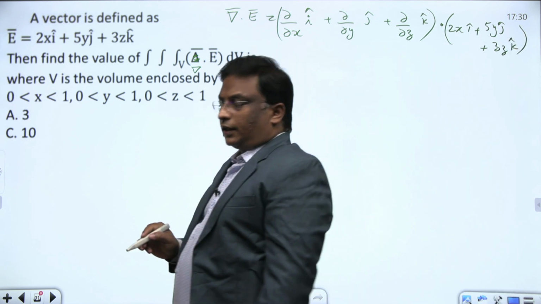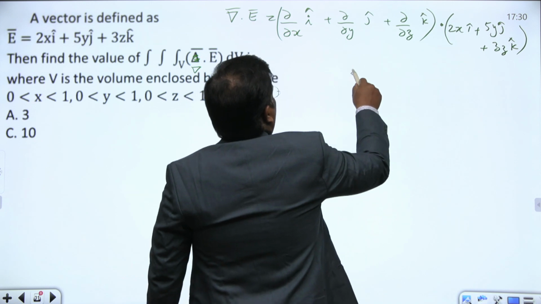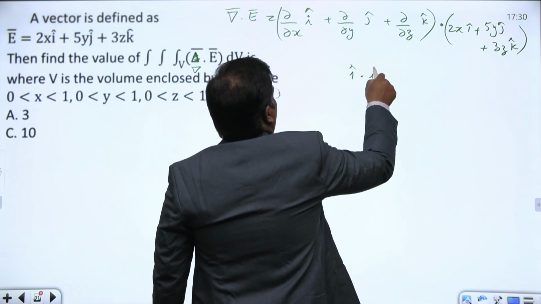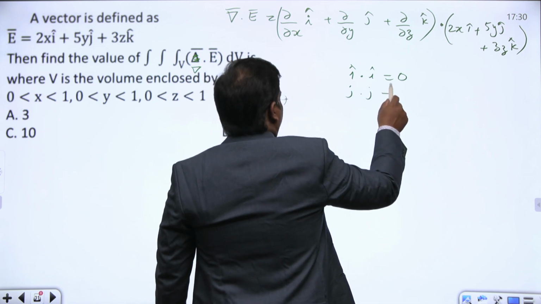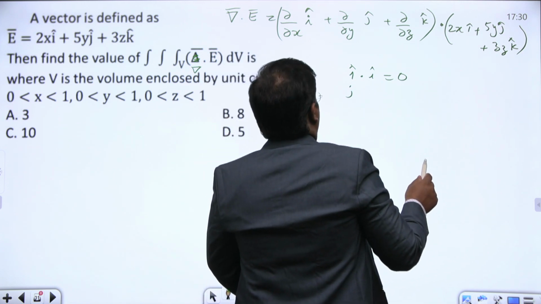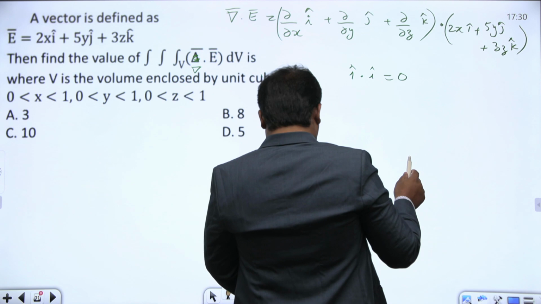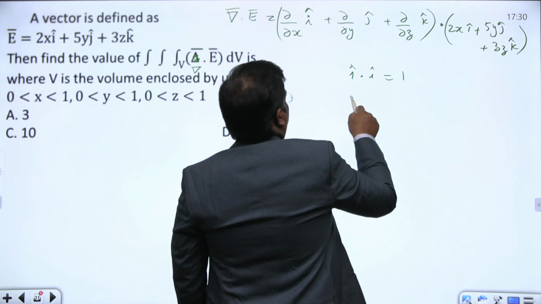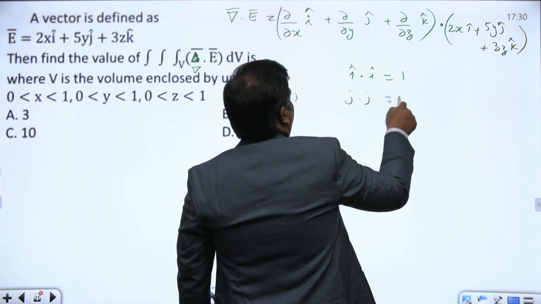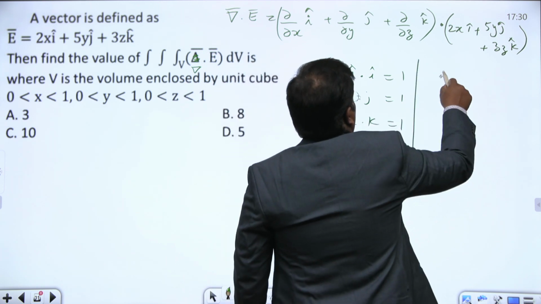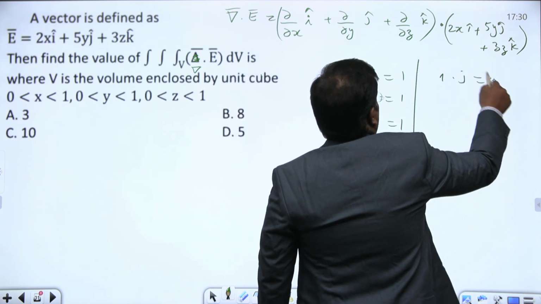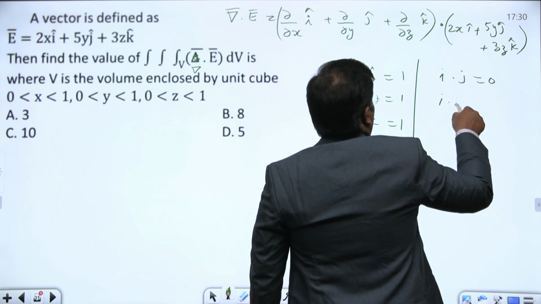Okay, and we know one thing. I bar dot I bar is 1, j bar dot j bar is 1, k bar dot k bar is 1. And I bar dot j bar is 0, I bar dot k bar is 0.